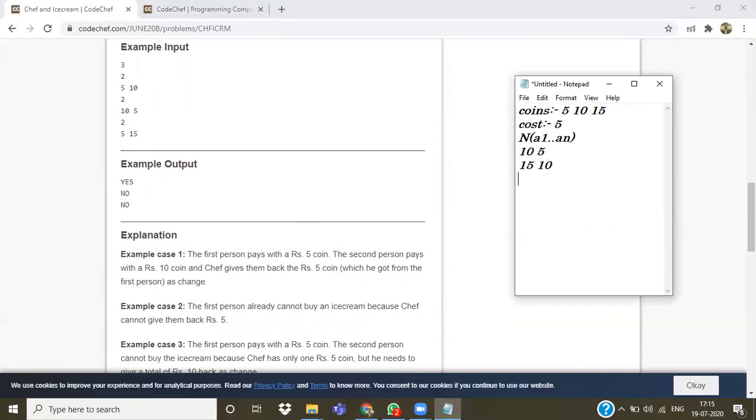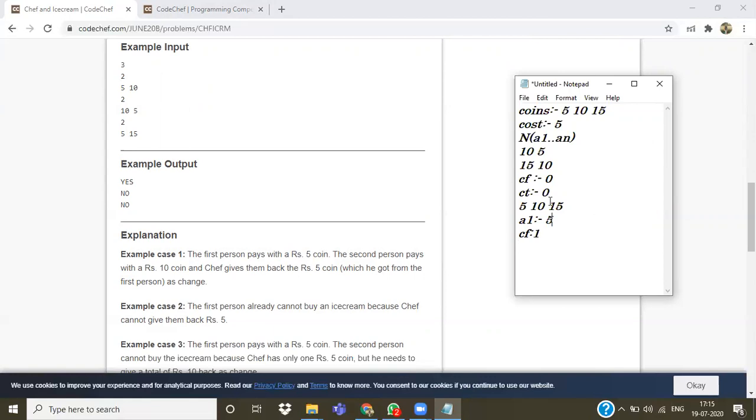So let's take an example: 5, 10, and 15. In return we have to give a 10 rupee coin or a 5 rupee coin. So let's take two variables: CF, which denotes 5 rupee coins, initialized with 0, and CT, which denotes 10 rupee coins, initialized with 0. When the first person comes, he gives rupees 5. Chef doesn't need to return anything, but we now have a 5 rupee coin, so CF will be 1.